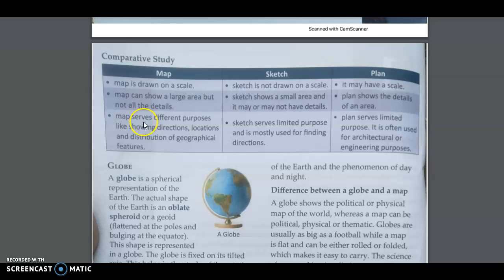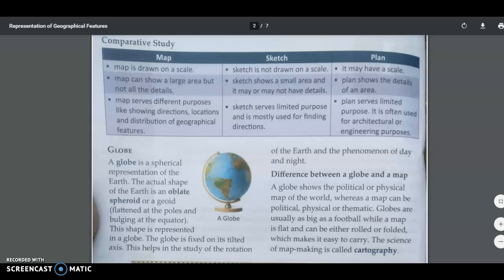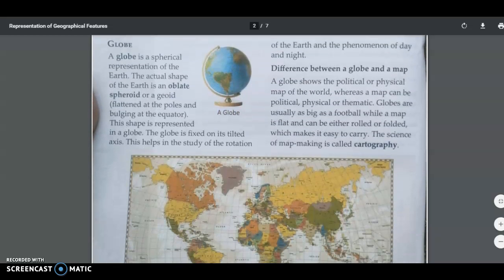Third says that the map serves different purposes like showing direction, location, and distribution of geographical features, while a sketch serves limited purpose as it is mostly used for finding direction. As you are going to your uncle's house, to your friend's house, you are giving the address of a new neighbor, where the neighbor has the house, so therefore you can use a sketch. A plan serves limited purpose too. It is often used for architecture or engineer purposes, like suppose a house is to be constructed, a school is to be constructed, then you make a plan.